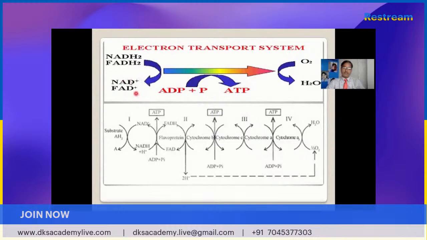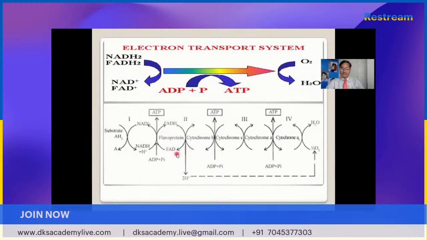In the electron transport system, NADH2 and FADH2, which are produced, get converted into NAD and FAD, and finally ATP is produced after the combination of a phosphate molecule. Finally, what happens? The oxygen molecule combines with the hydrogen released from the NADH2 and FADH2, and it forms the water molecule.